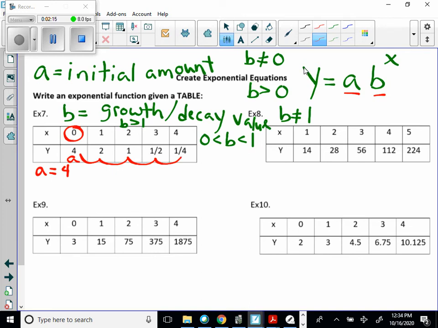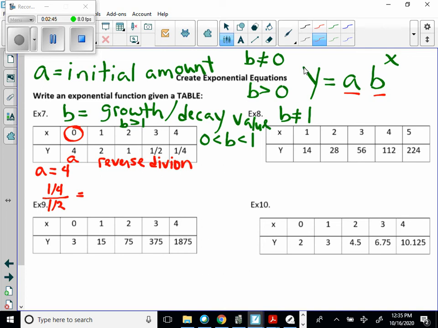Okay, so we want to find the base now. We want to find the rate of change, basically, or the amount that it's changing. So normally we do reverse division. So I'm going to say 1/4 divided by 1/2. How much does that equal?